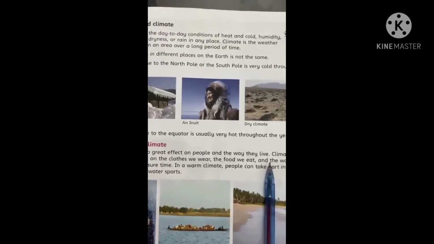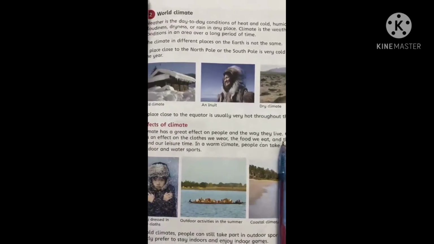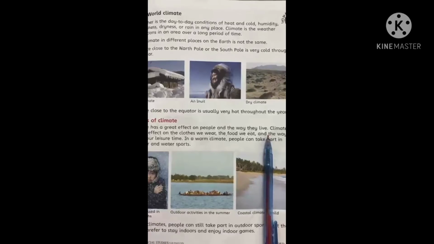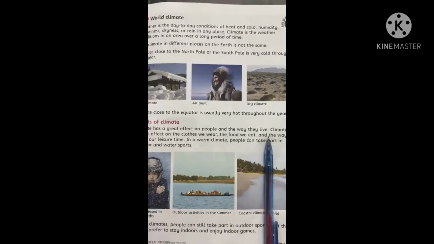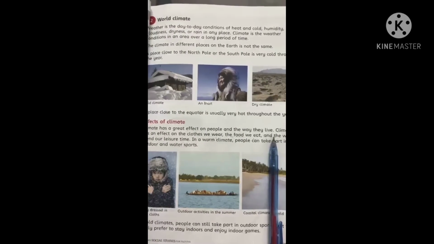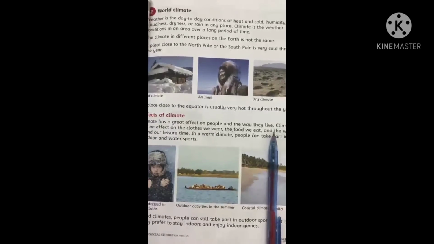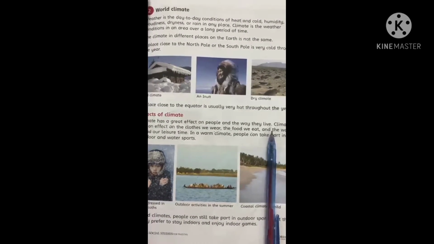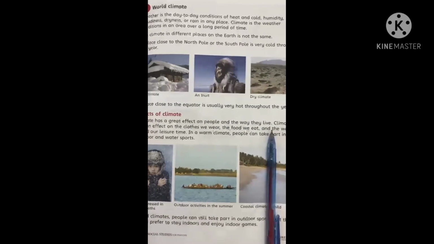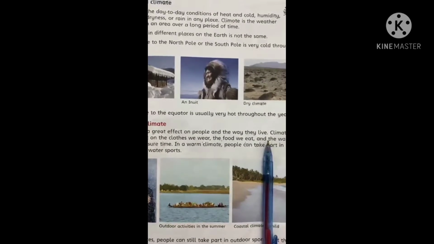So open your books. Before we discuss our lesson, I would like to tell you the difference between weather and climate. Weather is the day-to-day variation of atmospheric condition locally, and climate is the variation of weather condition over a long period of time, usually years. After I finish the lesson, I will send you the pictures of weather and climate. From that you can understand very easily. There are different seasons: summer, autumn, winter and spring.